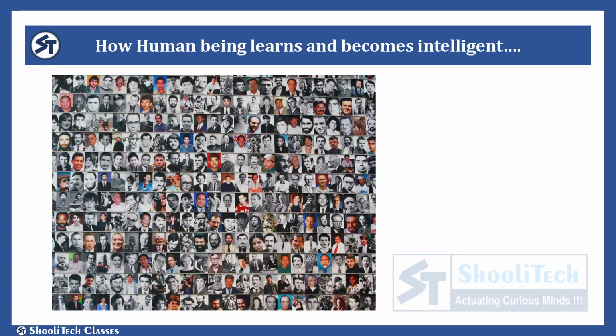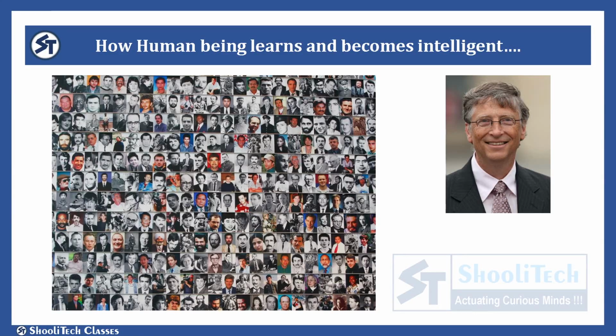Let's take one more example. Daily we meet so many people in trains, in buses, in markets, on roads. How many faces can we recognize? We will not be able to recognize most of them. If I ask you about this person, I hope you know him. He is Bill Gates. I think we have never met him, but still we are able to identify him. How is it possible? See, when we encounter a face again and again, gradually we start recognizing that face.